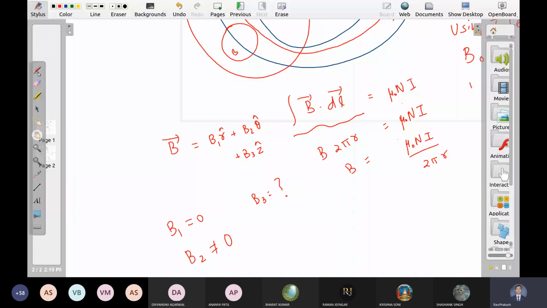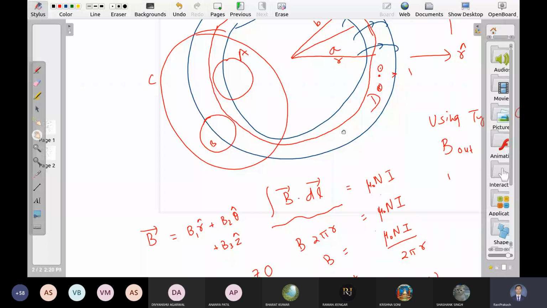Now B2 is not 0, but still we have many answers. Is it just a constant? It's a function of r only. It's a function of theta only. It's a function of z only. It's a function of r, theta, z. There are infinite possibilities, right? Which one is correct? When I say it's a function of r only, it means if you change r, it will change; if you do not change r, it will not change. What does that mean?